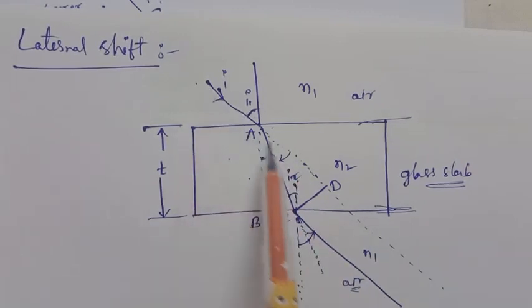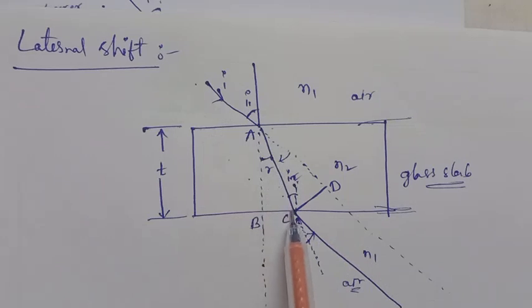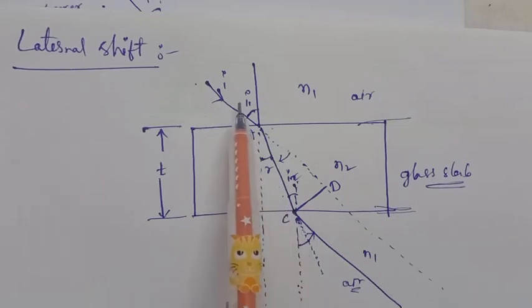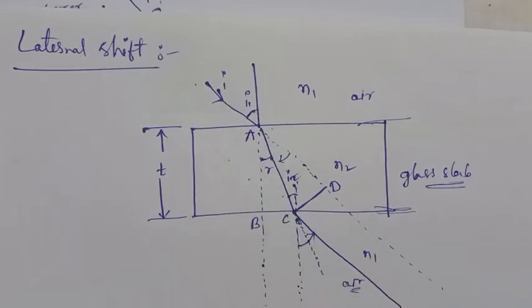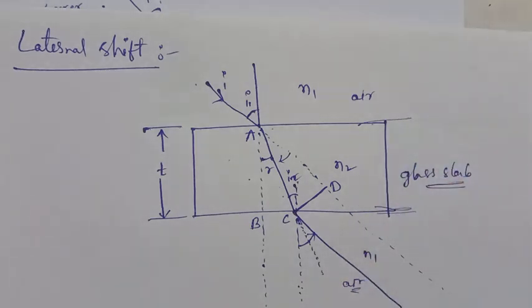Along this path the light ray would actually travel, but it will travel along this other path. Here it gets refracted, again here it gets refracted, but this path and this path are both parallel. Why? Because it bends by the same amount at each interface. But there is a lateral shift. A lateral shift means the path is shifted from this path to this path. By using this you can calculate the thickness of the glass slab.